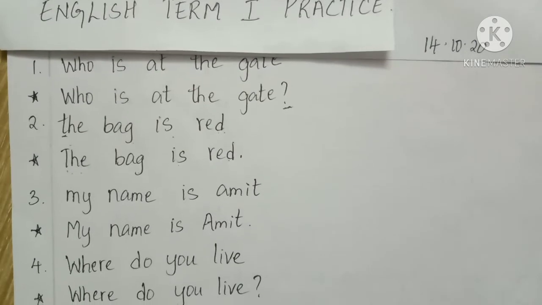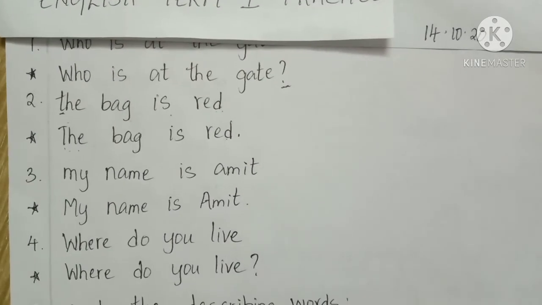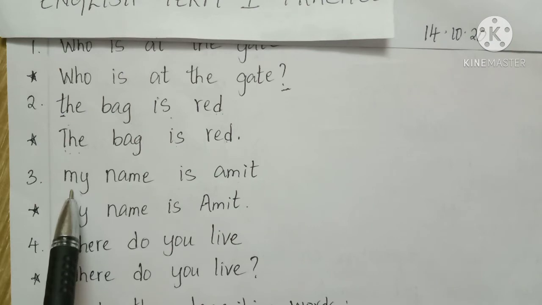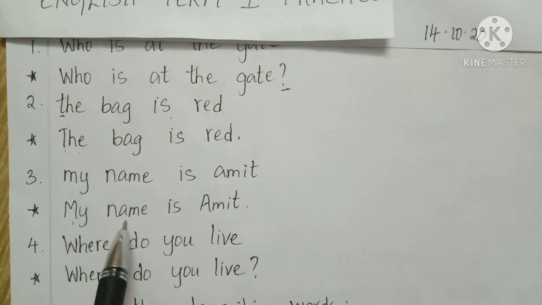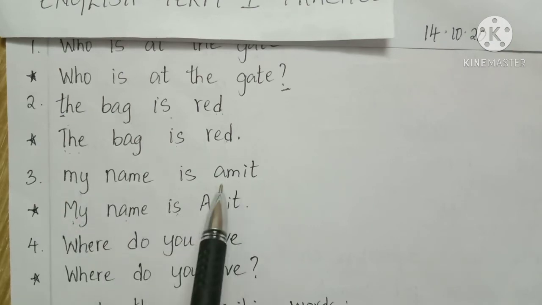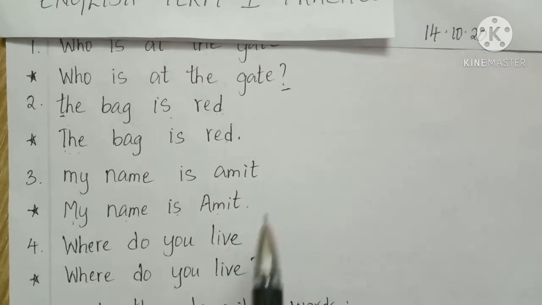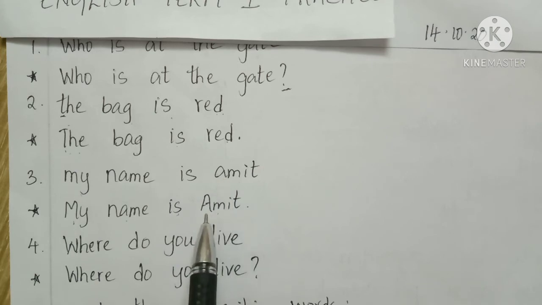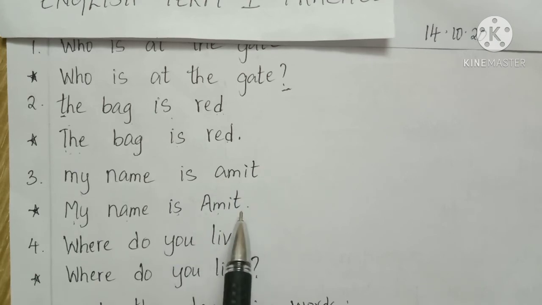Now the next one will be, my name is Amit. You have to start the sentence with the capital letter, children. Okay? M-Y, my name is Amit. Wherever naming words or nouns come, you have to start with a capital letter. So we have to write A-M-I-T, Amit, and end it with a full stop here.